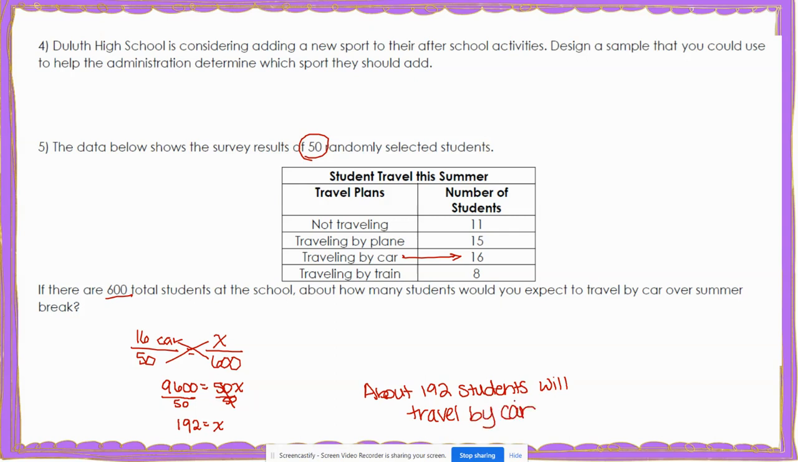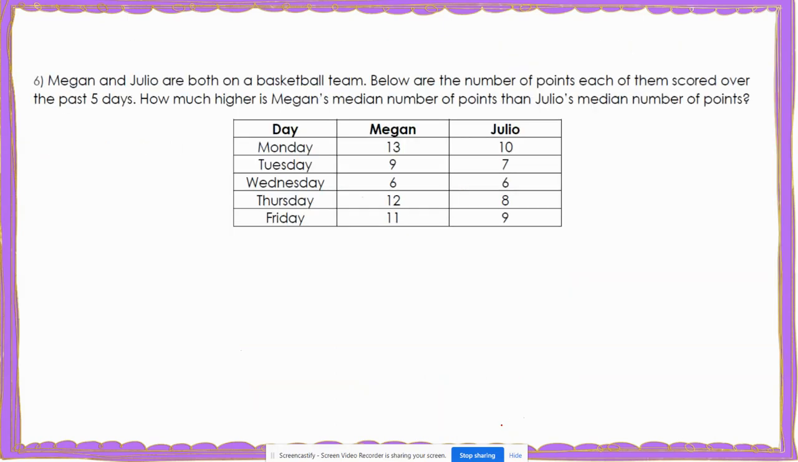Now let's look at page 13. So everybody flip to page 13. For this part, we're going to look at measures of center and spread. Number 6 says Megan and Julio are both on a basketball team, and below are the number of points each of them scored over the past 5 days. It says how much higher is Megan's median number of points than Julio's median number of points.